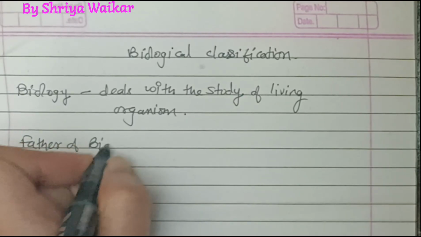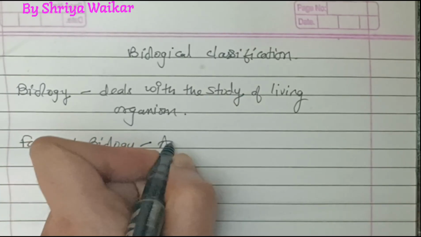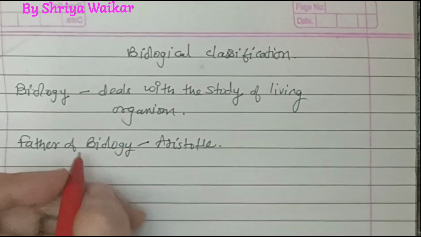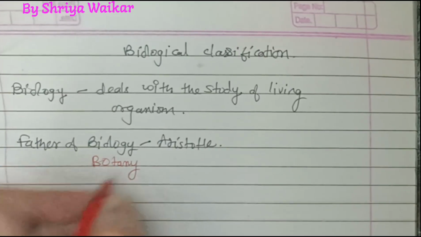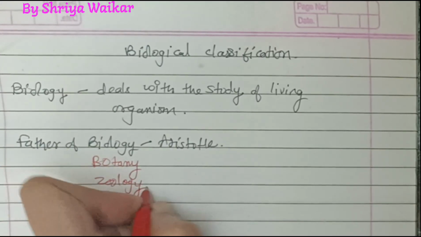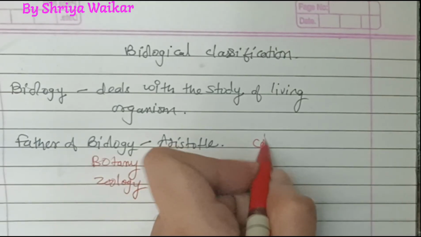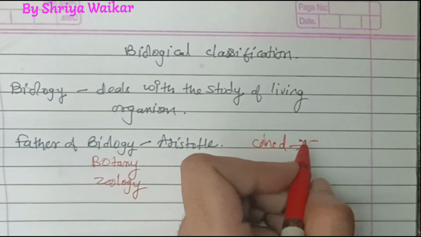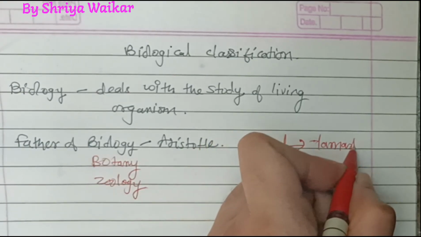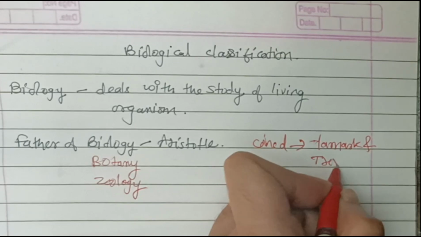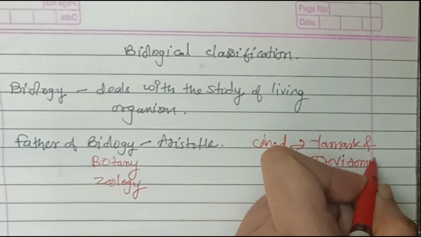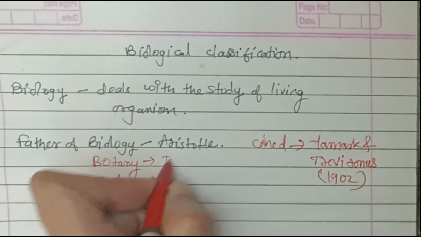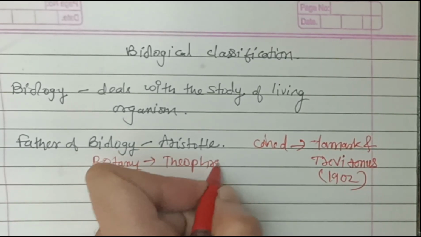Who is the father of biology? Aristotle. The term biology was first coined by Lamarck and Treviranus in 1802. And the father of botany is Theophrastus, and the father of zoology is Aristotle.